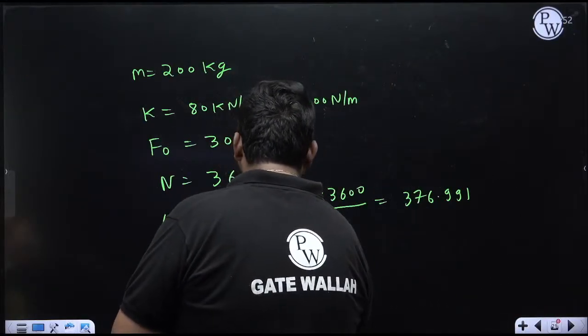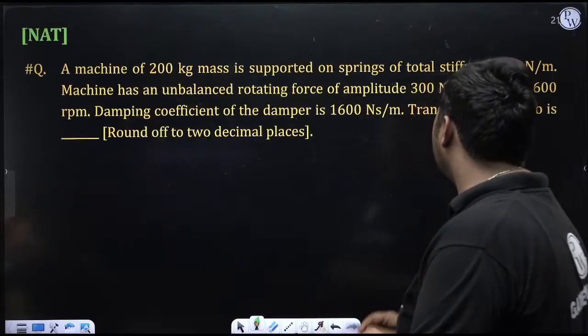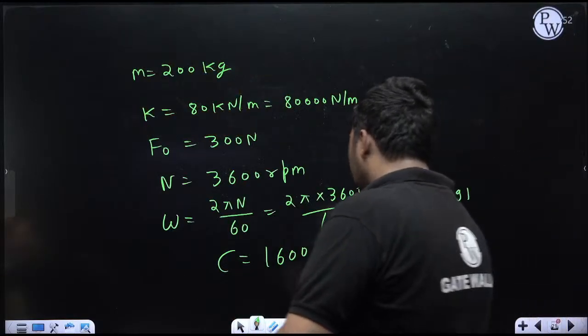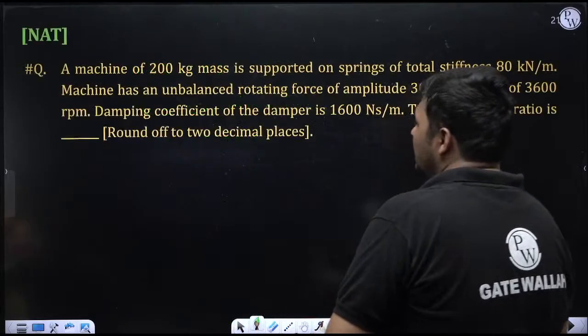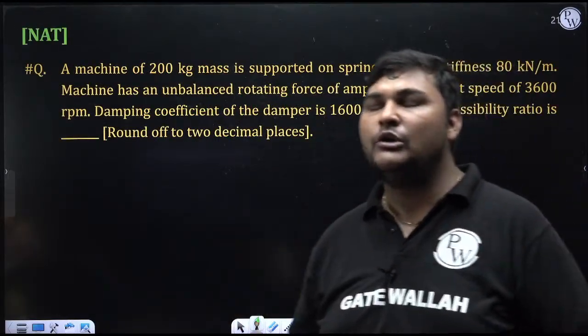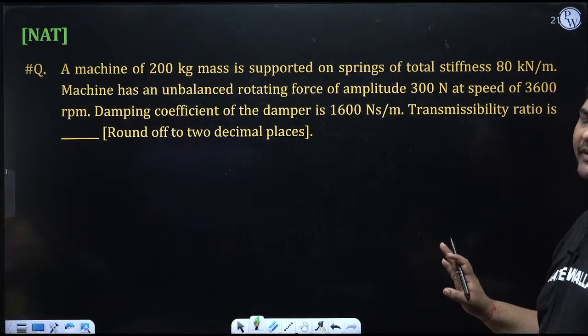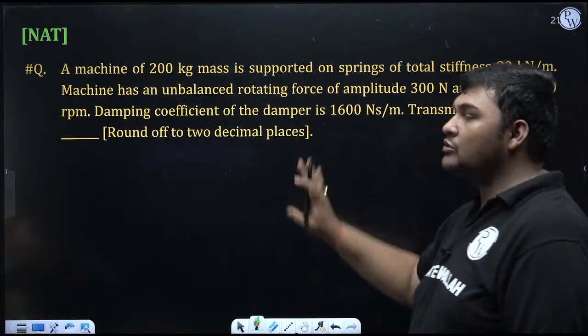Now the damping coefficient of the damper, the value of C, is given. It is 1600 Newton second per meter. This is the damping coefficient. So you have to calculate the value of the transmissibility ratio, rounded up to 2 decimal places. If the exam asks for the final value rounded to 2 decimal places, then at least do the calculation up to 3 to 4 decimal places, so your answer will be correct up to 2 decimal places.